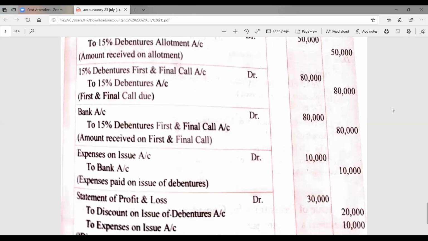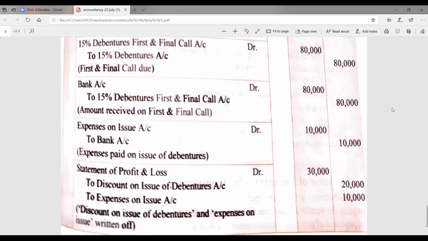In the last line of the statement, it is given that the expense on issue is rupees 10,000. So the journal entry will become expense on issue account debit to bank account 10,000 rupees, and after that these expenses have been written off. Whenever the expenses are written off, how is it to be done? The entry is statement of profit and loss debit to expense on issue. Please keep in mind, whenever the debentures are issued at discount, at that time discount on issue of debenture is also a kind of expense or loss for the company. So that amount is also written off from the statement of profit and loss.